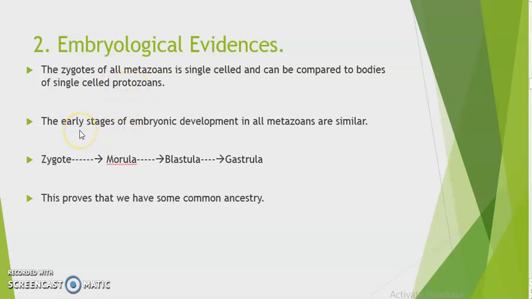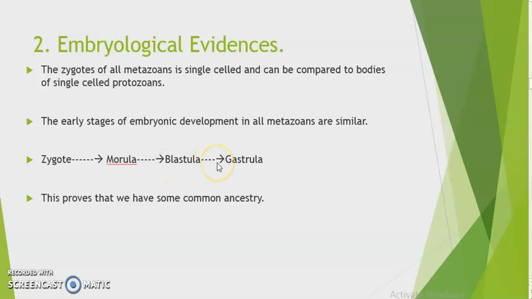Moving ahead. Next come the early stages of embryonic development in all metazoans. If we talk about the embryonic development of fishes, reptiles, birds, mammals, they show similar kind of development. They all start with a single cell, that is zygote. Then it undergoes cleavage and the structure so formed would be morula. And after morula, blastula. After blastula, gastrula.